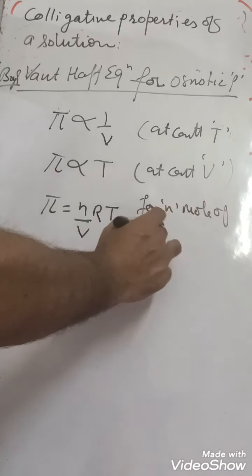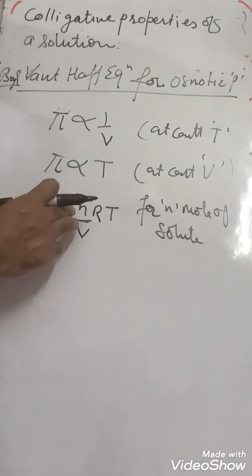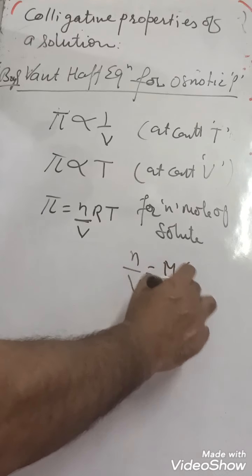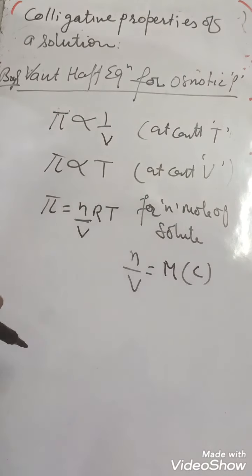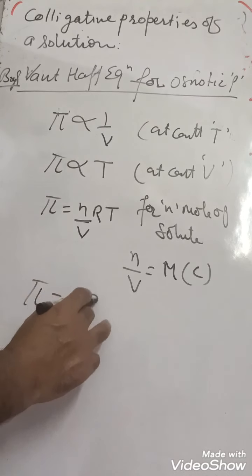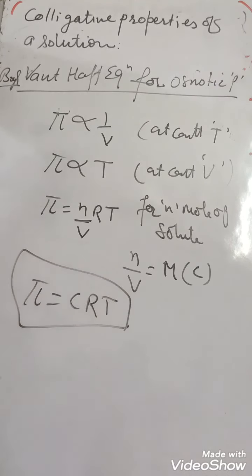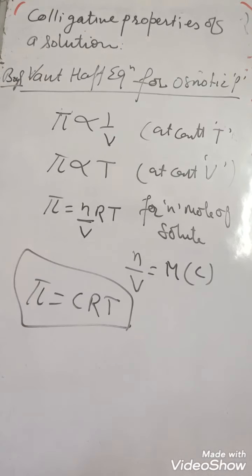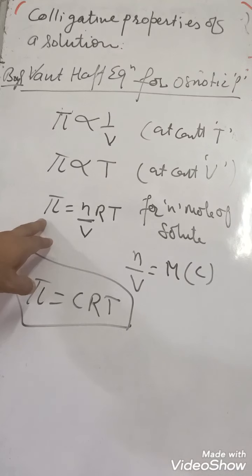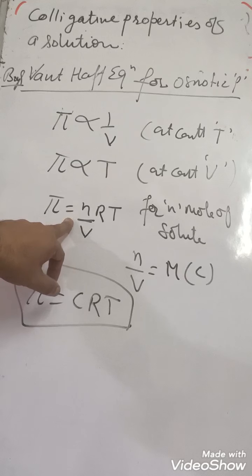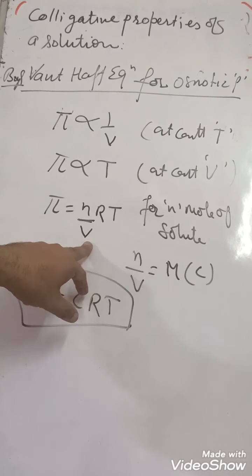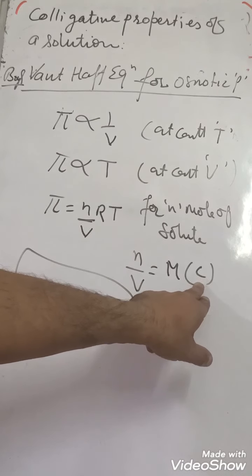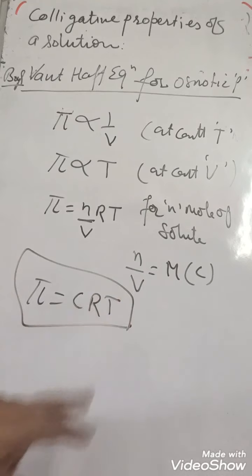And n upon V is known as molarity. We will denote it by concentration C. So we can write pi is equal to CRT. This is Boyle's law. This is Charles' law. So pi is equal to nRT by V. n by V is known as molarity, that means concentration. So pi is equal to CRT.